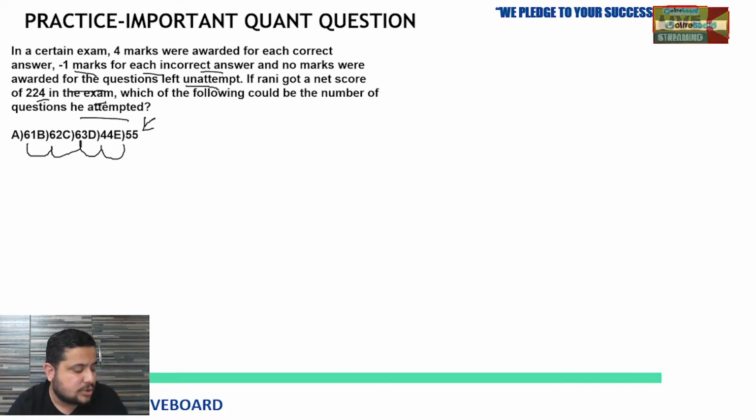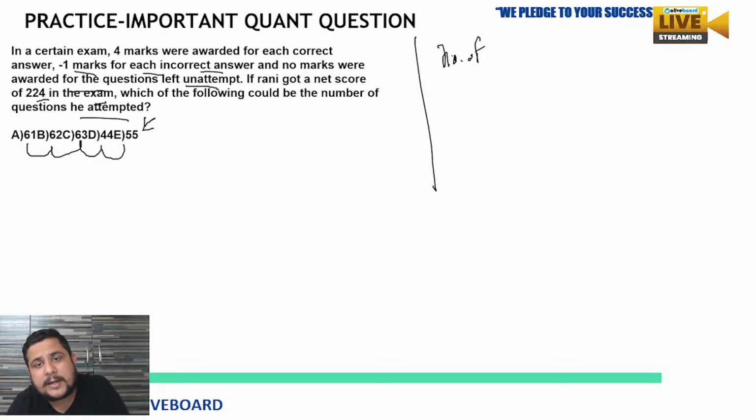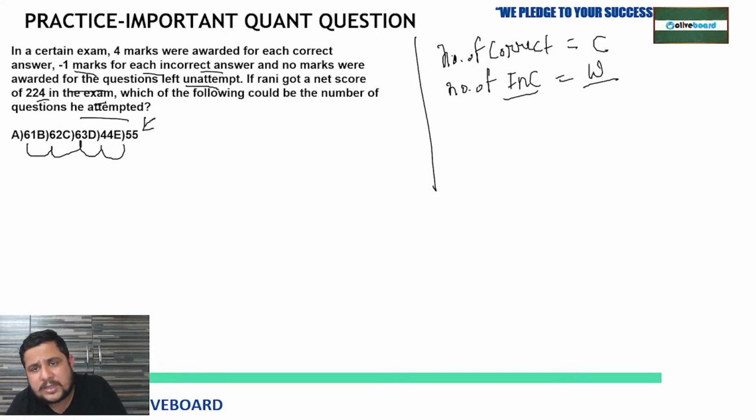So how will we approach this? Tell me fast. Anyone who can answer this? In a certain exam, 4 marks were awarded for each correct answer. So the number of correct questions he attempted, we are marking as C. Now, the number of incorrect questions, that is the wrong questions, we can say W.